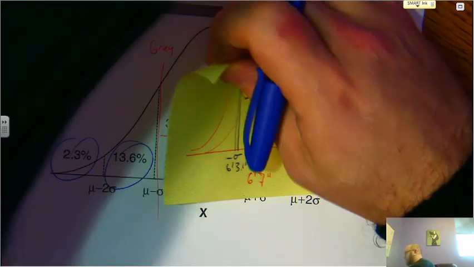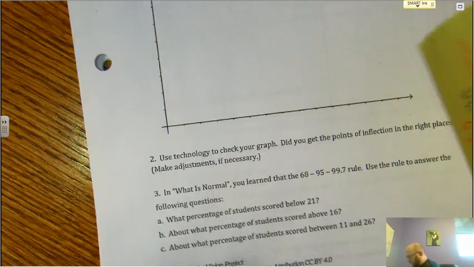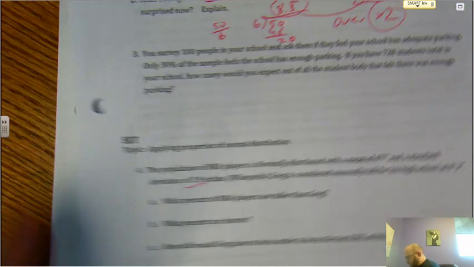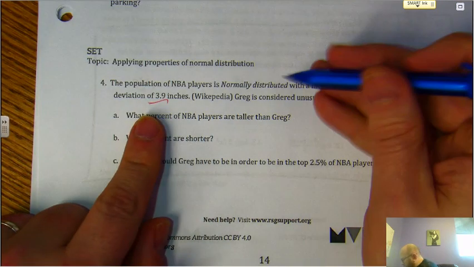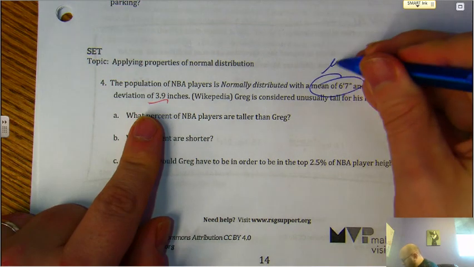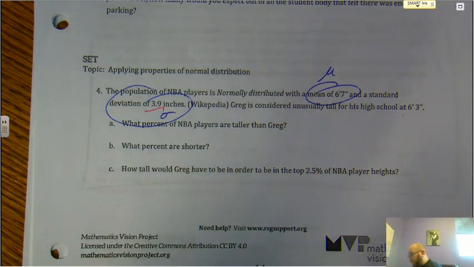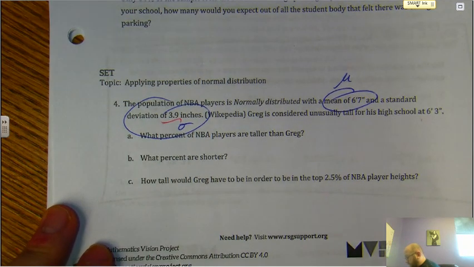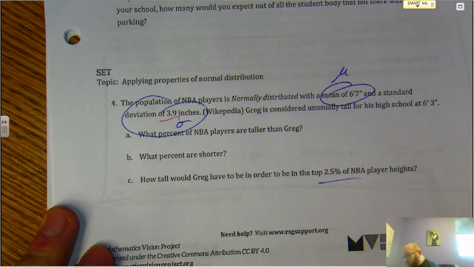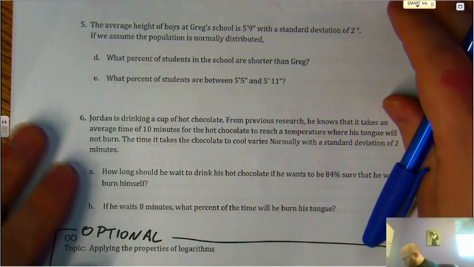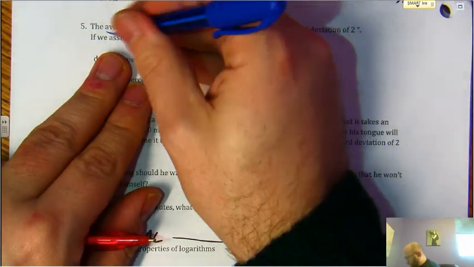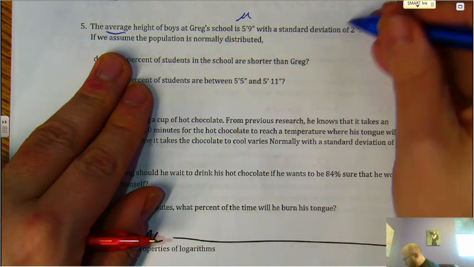All right. So essentially, that's what these questions are going to be asking us to do. They're going to be asking us to use the mean, the mu, and the standard deviation, the sigma, and be able to build these charts so that we can answer these questions. Okay? How tall would he have to be in the top 2.5%? You can figure that out. And I believe the other questions are very similar. We're just changing the average. The average height is our mu, standard deviation is our sigma.